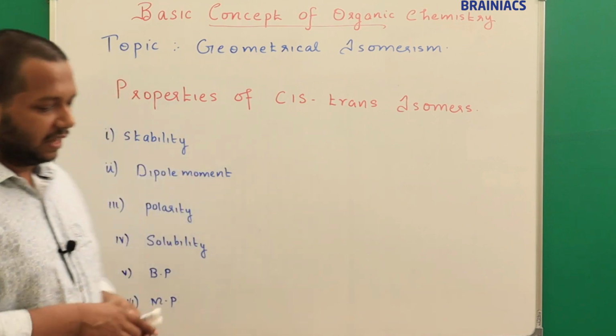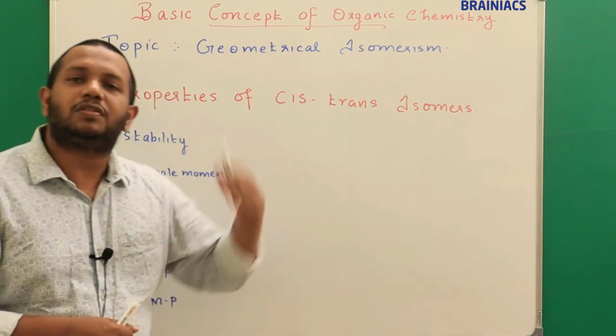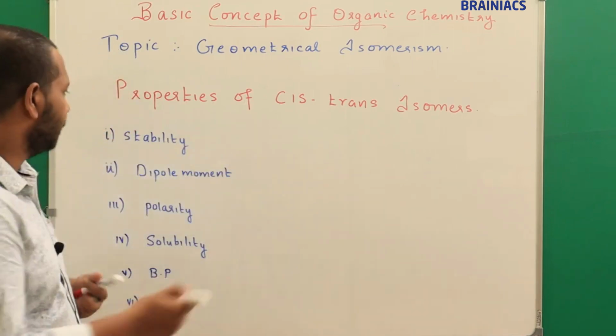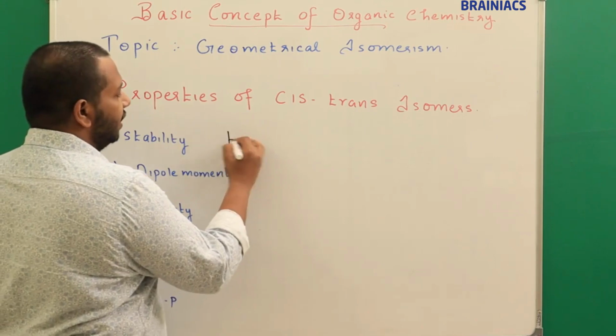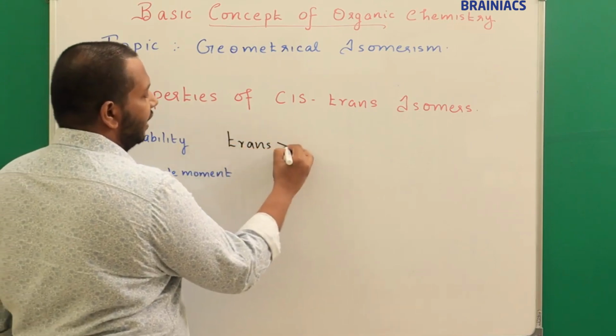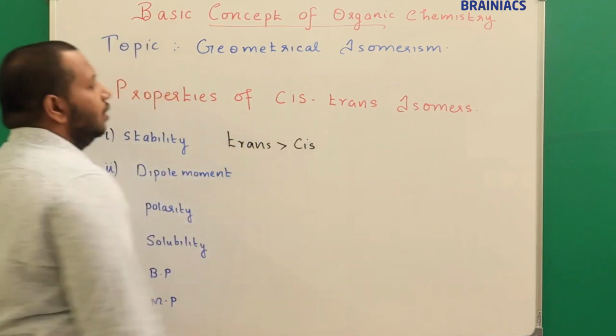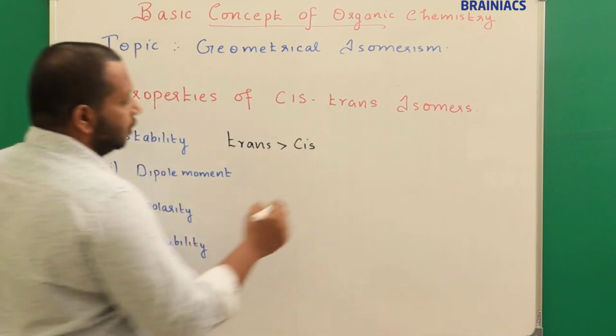So I can say here that always the trans form is more stable than the cis form. I will explain why it is like that. So I will say trans has a greater stability than cis. So why is it like that? Let's see. Let's take an example.